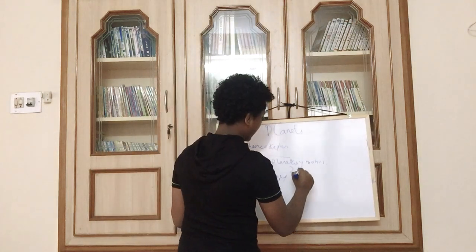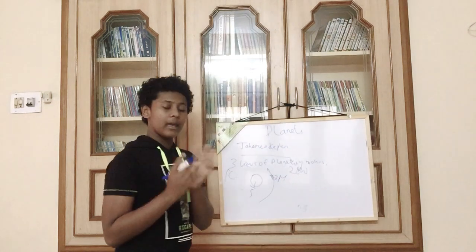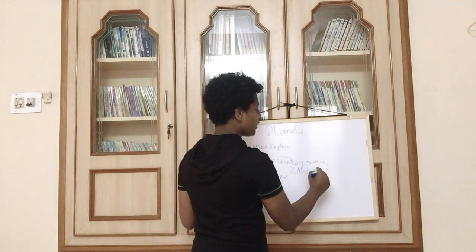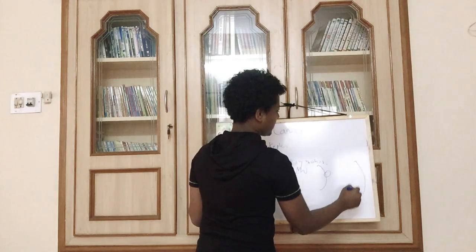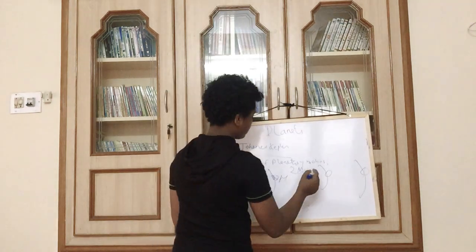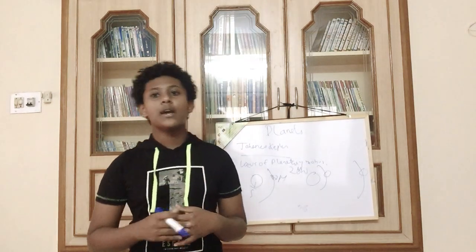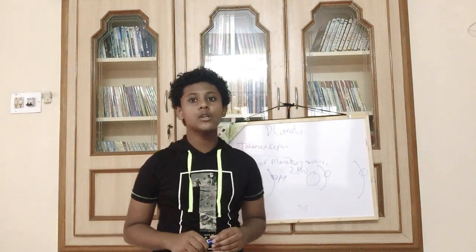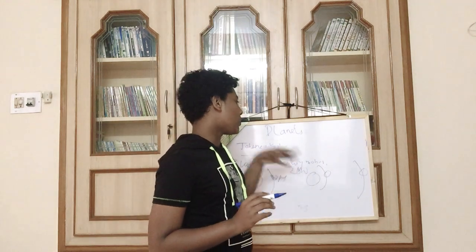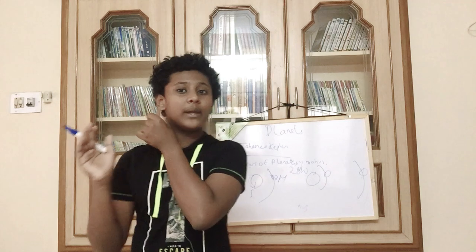Now, the second law states that if the orbit is closer to the Sun, we'll take an example of both Mercury and Neptune. This is the Sun again. When the mean distance of a planet is lesser, the speed of its movement in its orbit is going to be higher. It's a bit tough to understand all of this. Some people might ask: why is this happening? Why is the orbital period less only when it's close to the Sun?